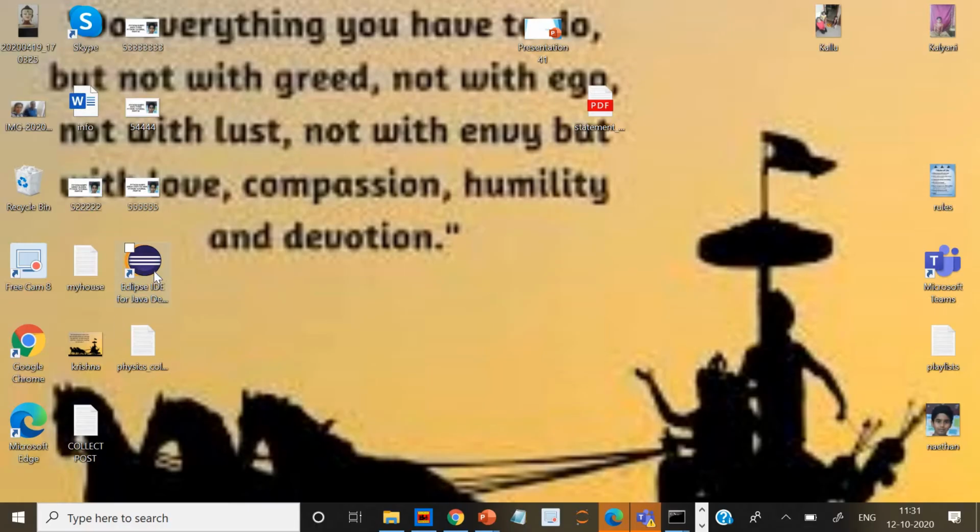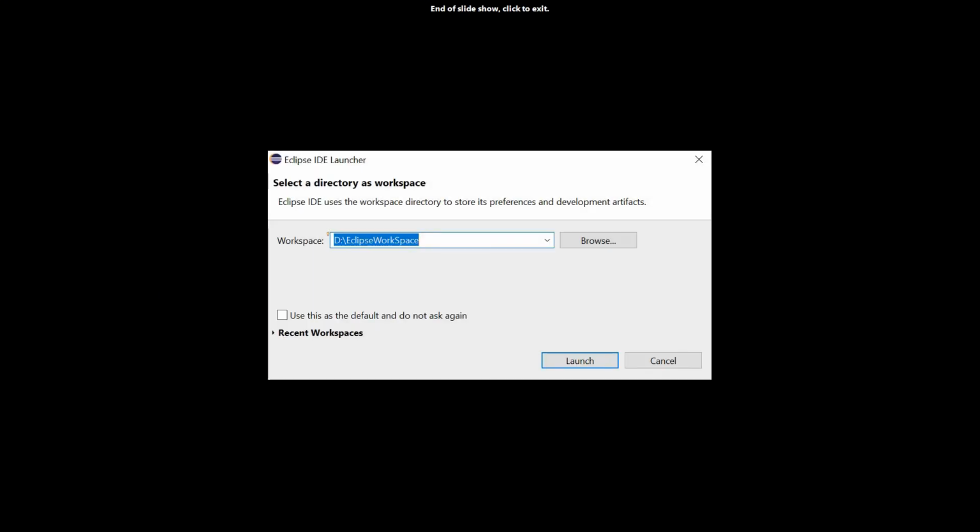See it, you can create a shortcut of this Eclipse, and this is the way you can open it. You need to select a workspace. After installation of the Eclipse IDE, you can select a workspace for the Eclipse platform. I have selected the workspace as D colon Eclipse workspace. It's inside D colon, and click launch. Then the IDE is launched.